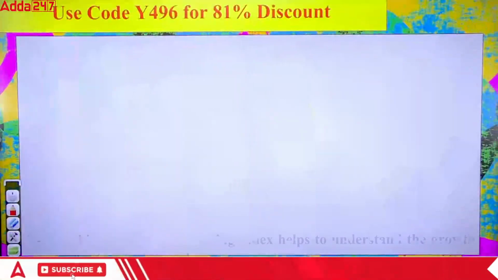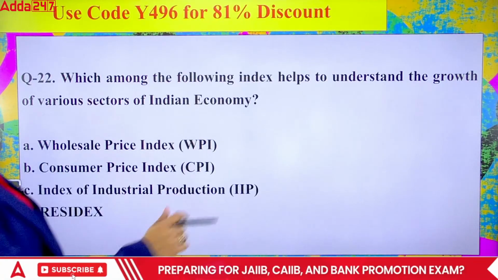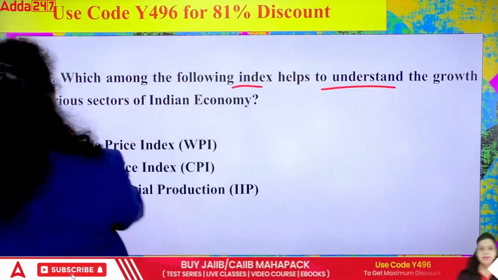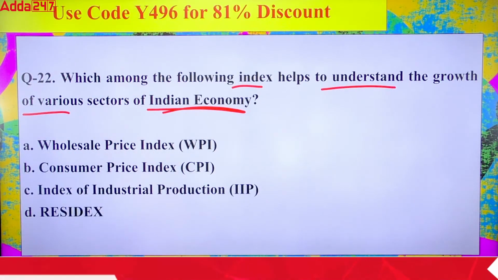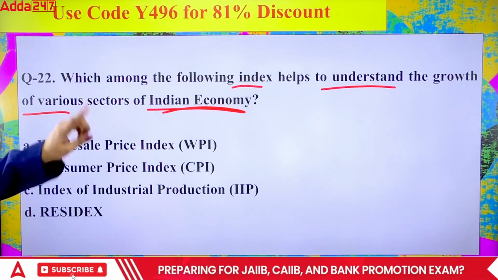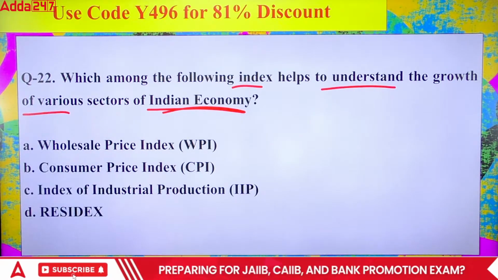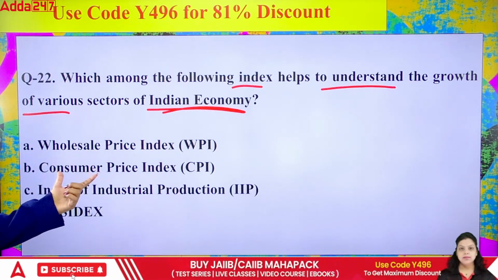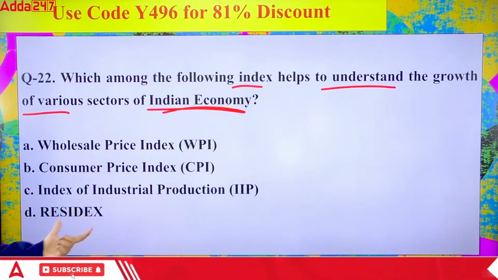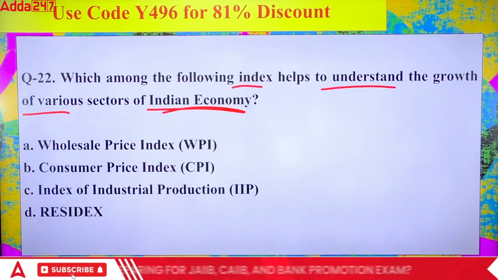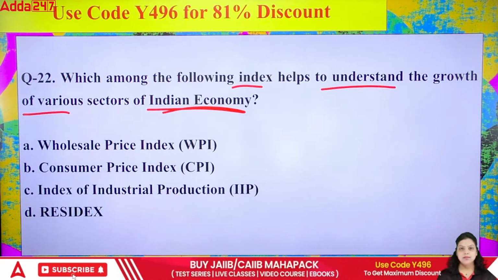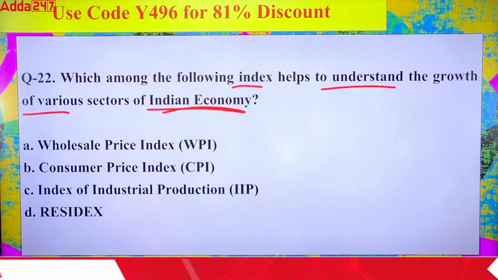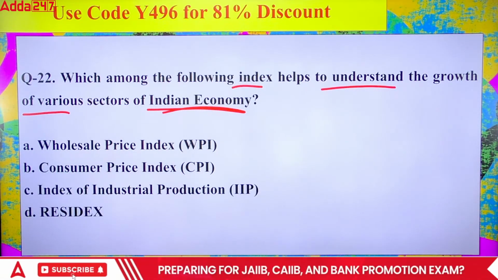Now the next question is talking about, which among the following index helps to understand the growth of various sectors of Indian economy? Is it wholesale price index? Is it consumer price index? Is it index of industrial production, or is it Residex? Which of the following is correct? A, B, C or D?